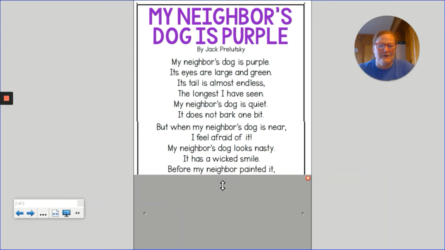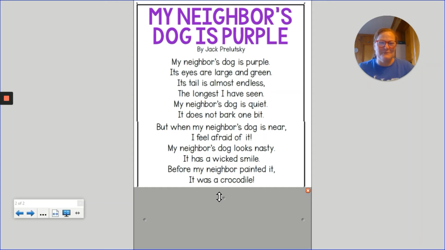All right, here we go. Before my neighbor painted it, oh, now all of a sudden we know that this dog isn't naturally purple. It's actually been painted purple. It was a crocodile. Is that what you thought of? Did you think the neighbor's dog was a purple crocodile? Let's go back and reread it again.